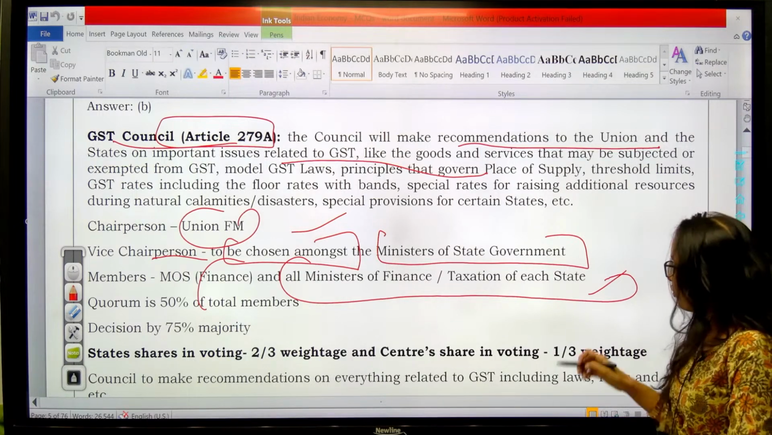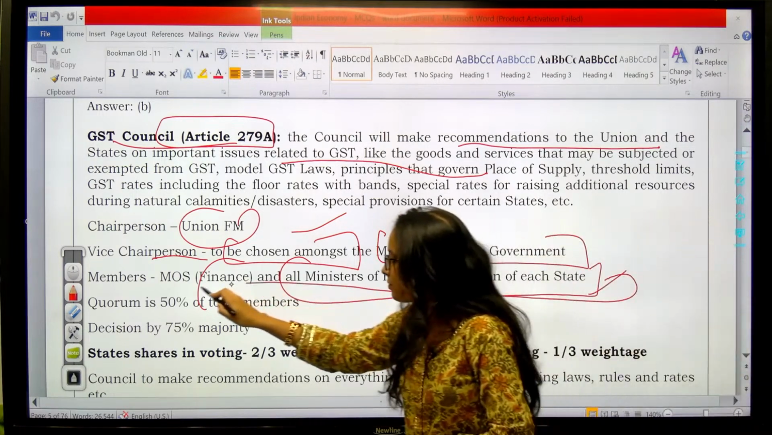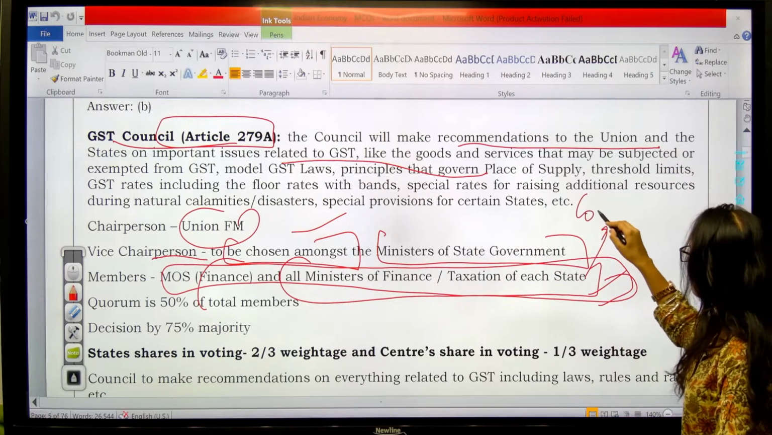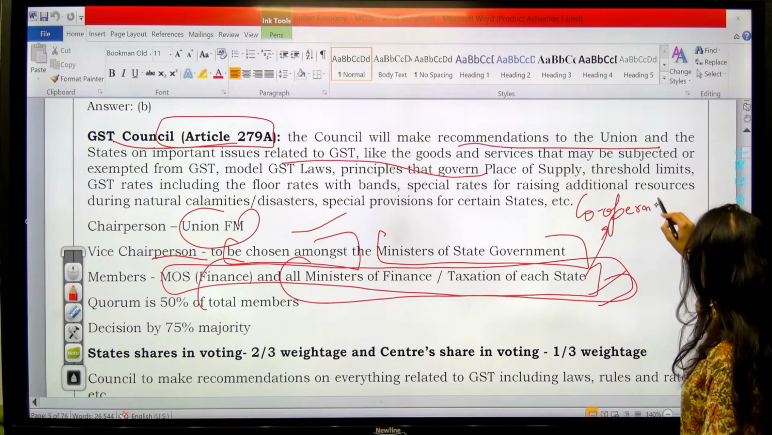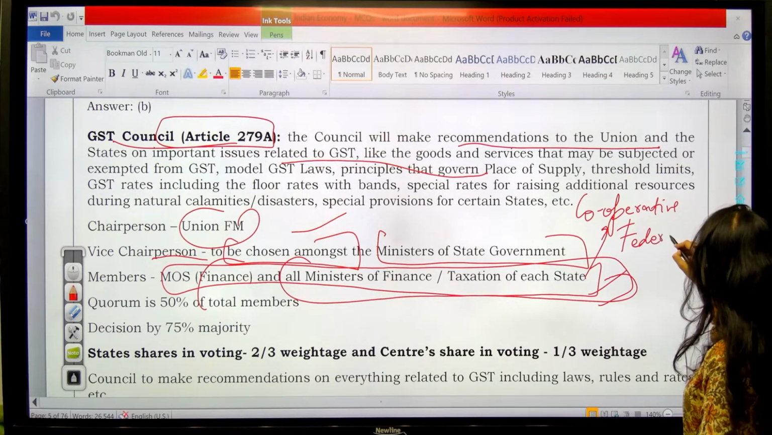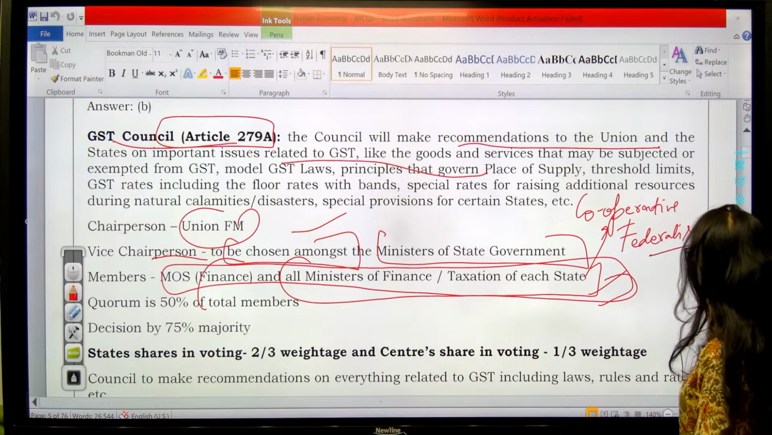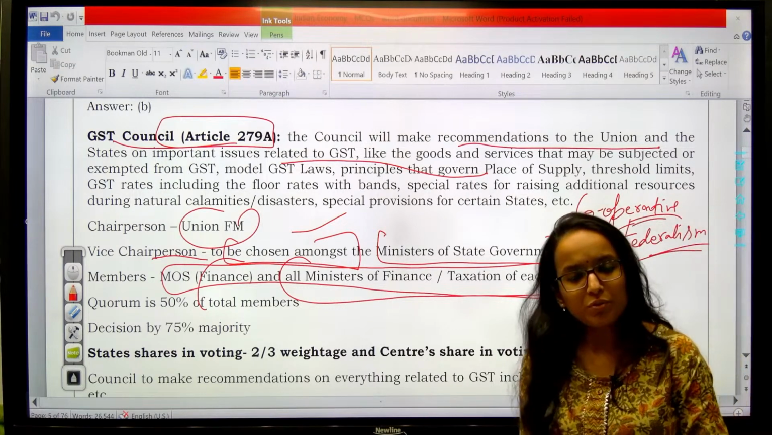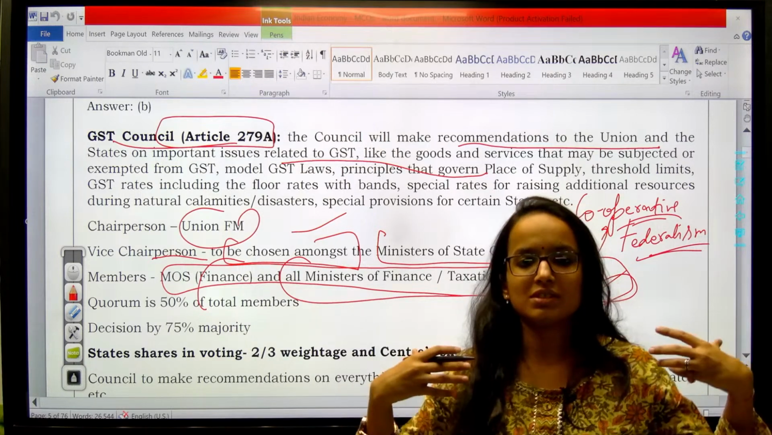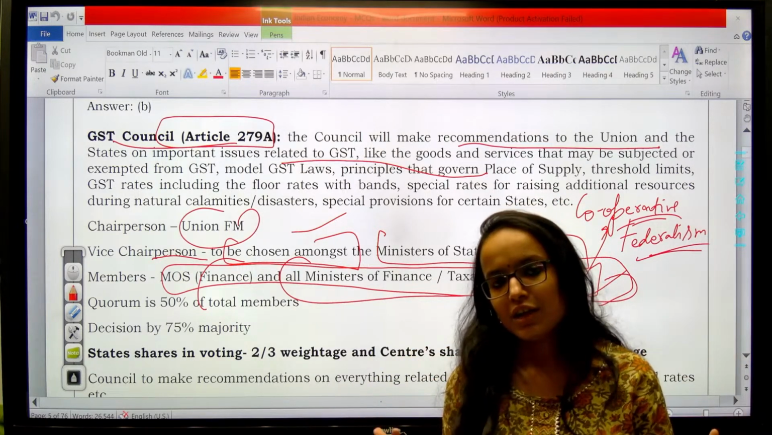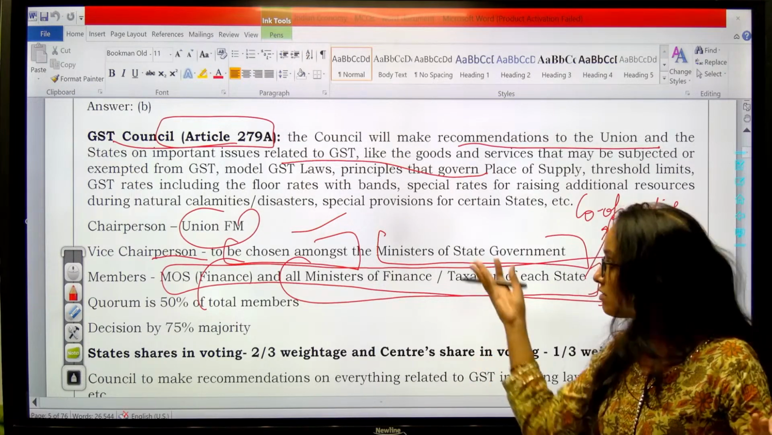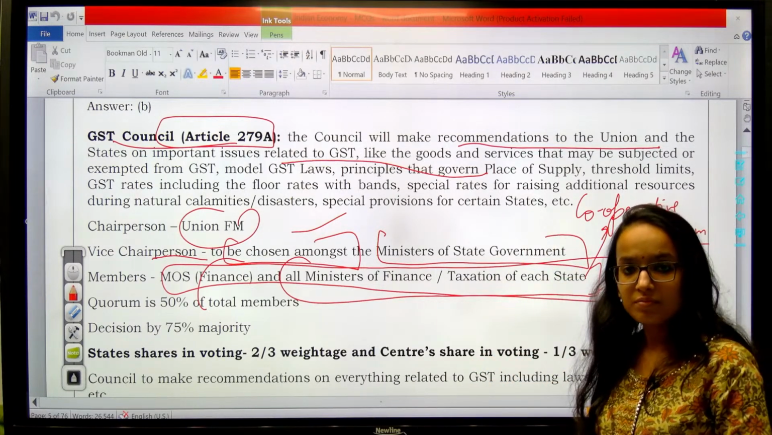Clear? So when we see this provision of the GST Council, it reminds us of something called cooperative federalism. Cooperative federalism. When in the growth prospects, every unit of administration has a large say in the decision making. So they are providing opportunities to all states to represent themselves in the decisions of the GST Council, right?